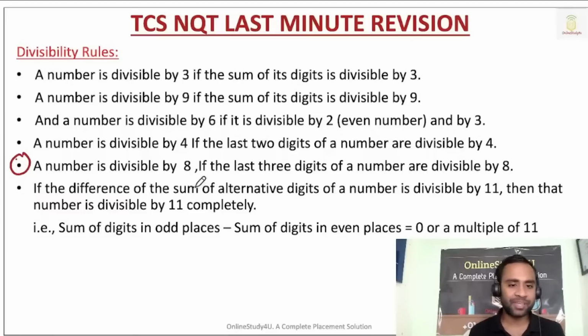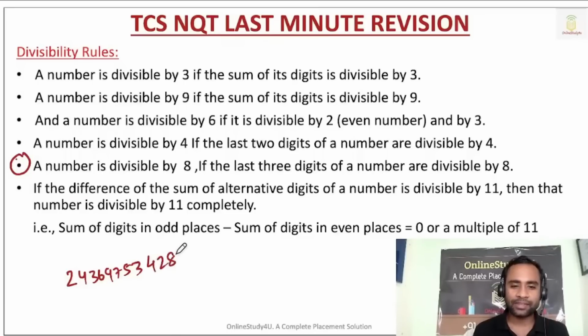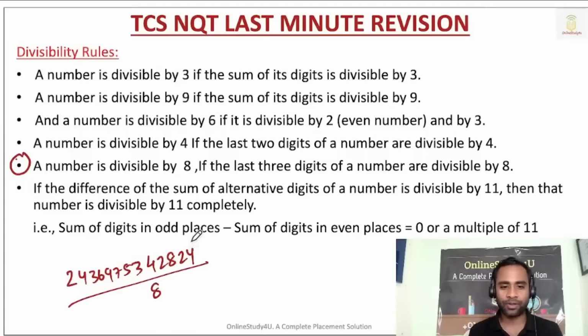If a number is divisible by 8, say I ask you 2, 4, 3, 6, 9, 7, 5, 3, 4, 2, and then it is 824, is this number divisible by 8 or not? If the last three digits are divisible by 8, then the number is divisible by 8.